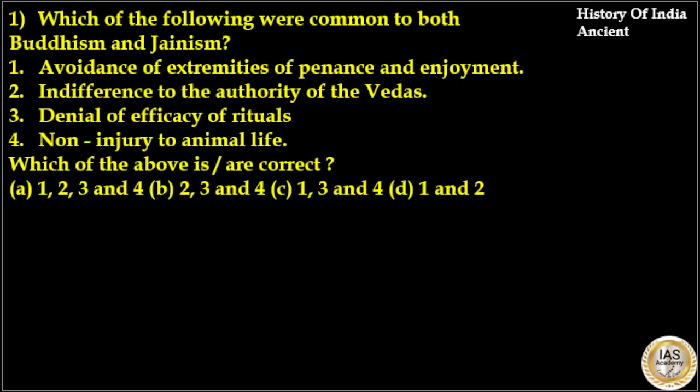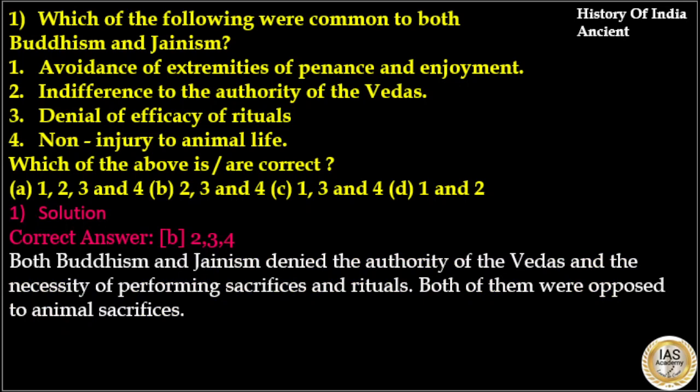Our first question is, which of the following were common to both Buddhism and Jainism? Avoidance of extremities of penance and enjoyment, indifference to the authority of the Vedas, denial of efficacy of rituals, non-injury to animal life. Which of the above is or are correct? Here the answer to this question is option B, 2, 3 and 4. Both Buddhism and Jainism denied the authority of Vedas and the necessity of performing sacrifices and rituals. Both of them were opposed to animal sacrifices.